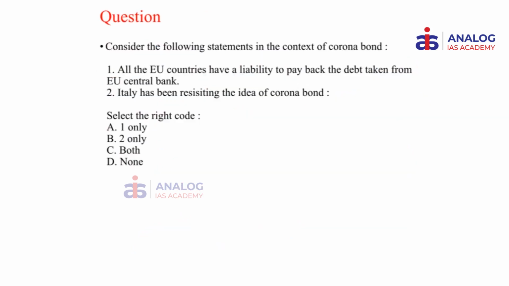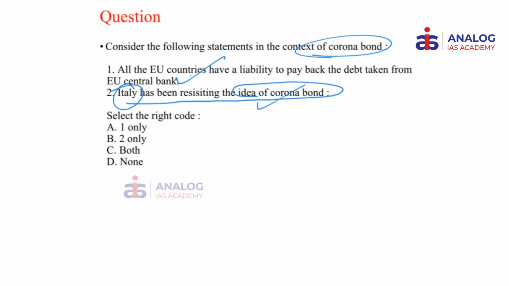Consider the following statements in the context of Corona bond. All the EU countries have a liability to pay back the debt taken from the EU Central Bank. Yes, this statement is right, as we have looked at in our explanation. Italy has been resisting the idea of Corona bond. Now you have to ask yourself this question: due to COVID-19, what is the worst hit country? It is actually Italy. So why would Italy resist this idea of Corona bond? That would be the last country to resist this idea. So the second statement is false, the first statement is right.